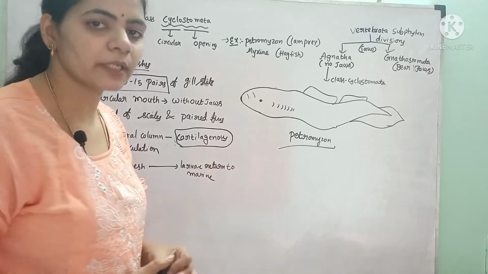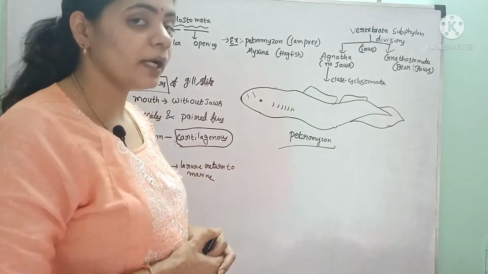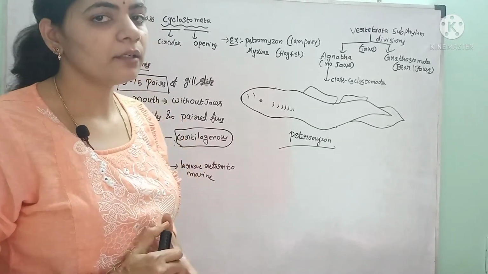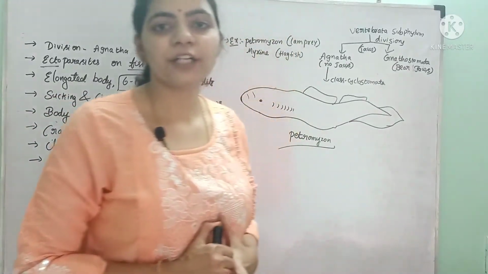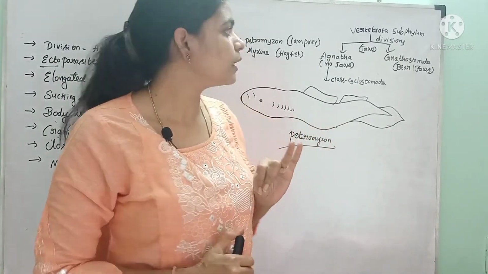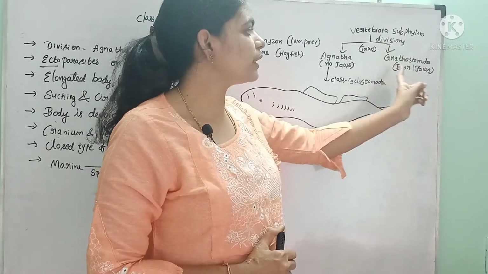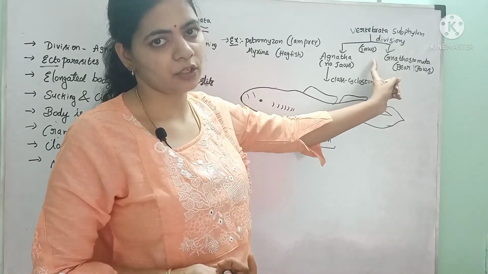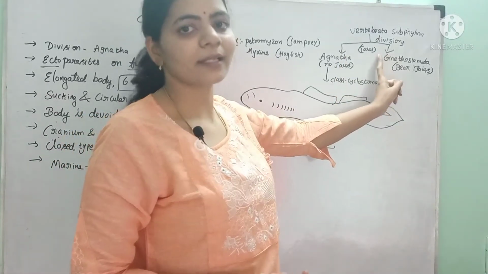We have completed the general characters of non-chordates, which includes 10 phyla. And we have completed the general characters of chordates also, which have a notochord. And we have studied the classification. In that classification, the chordates were divided into 3 subphyla: Urochordata, Cephalochordata and Vertebrata. Subphylum Vertebrata again divides into two divisions, depending on whether they are bearing jaws or not. They are division Agnatha and division Gnathostomata.